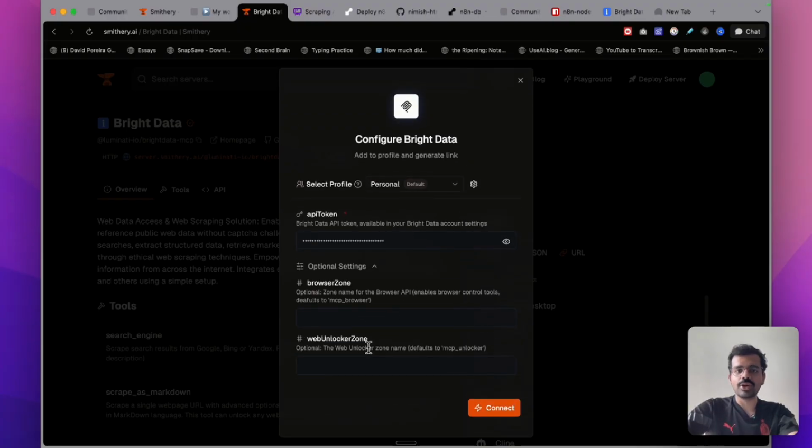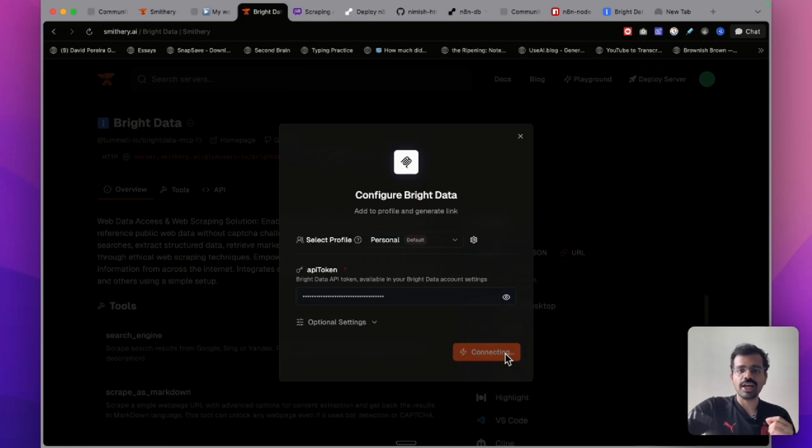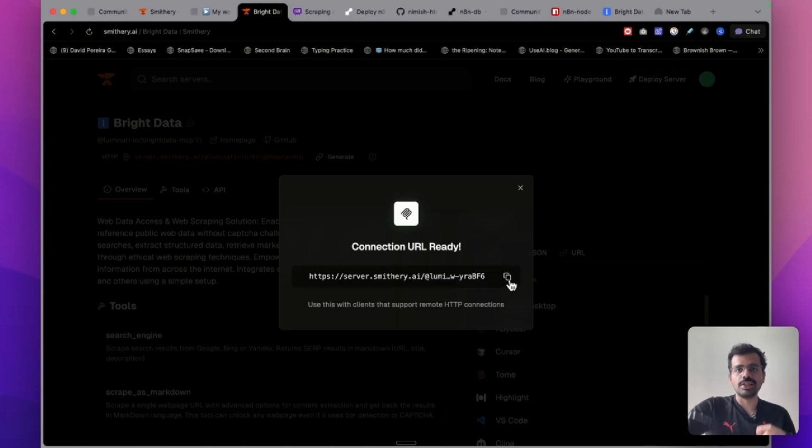In the optional settings, you can also mention the Web Unlocker zone name. But for our case, since it's MCP Unlocker, you don't have to do it. But if your name is something else, then you would have to mention it over here. Just click on connect and this would give you a URL. Copy this URL and we would be needing this in the next step.